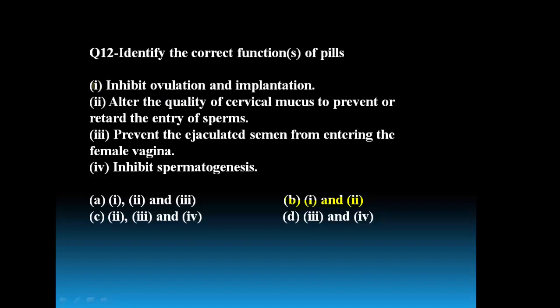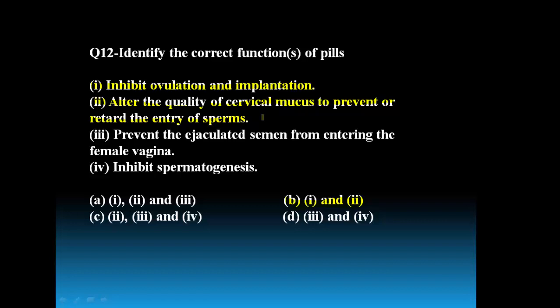The oral contraceptive pills, they are hormonal pills consumed by female. Again, it is used only by the females as a method of contraception. And these oral contraceptives contain small amount of either progestogens or progestogen and estrogen combination.